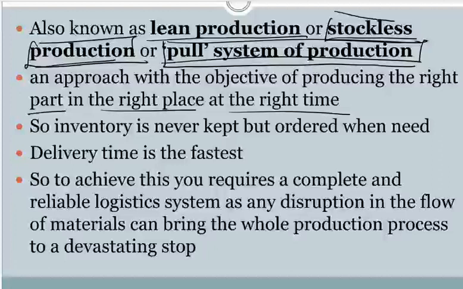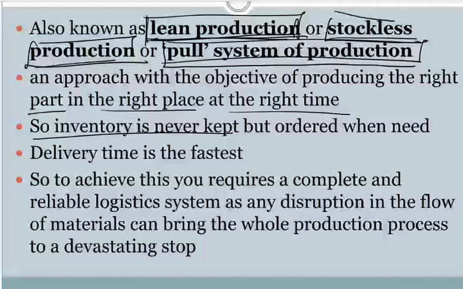They are only going to order inventory when they need it. Lean production, lean means small. They mean lean because you're only going to produce what is needed on the market. Nothing more, nothing less. So that's why it's called just in time. The item just arrived on time.